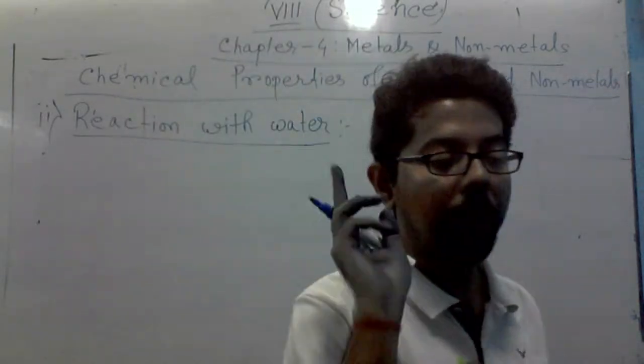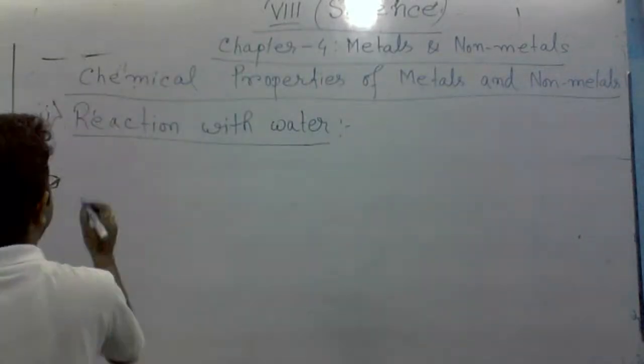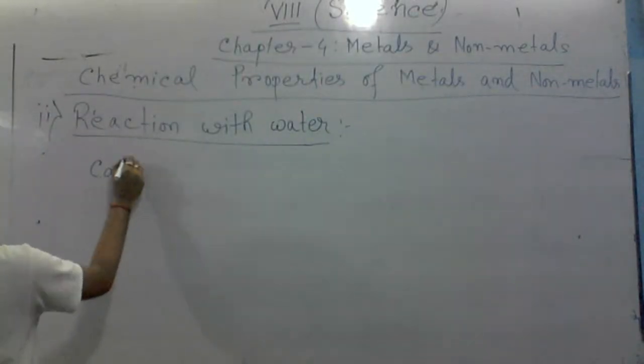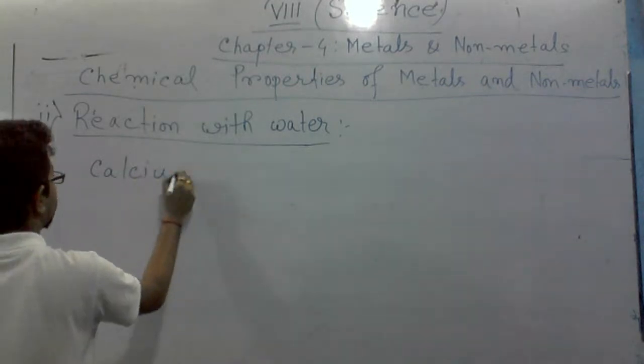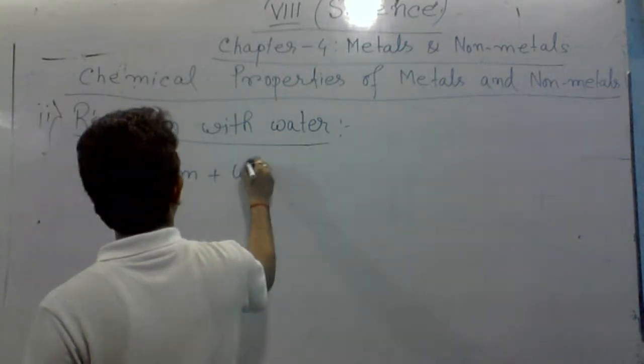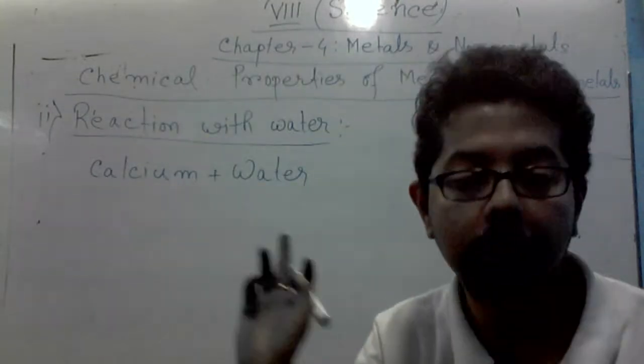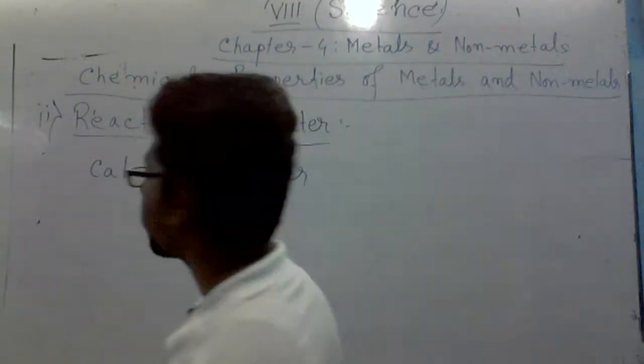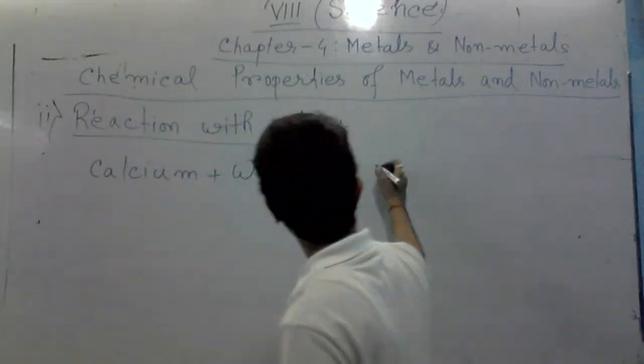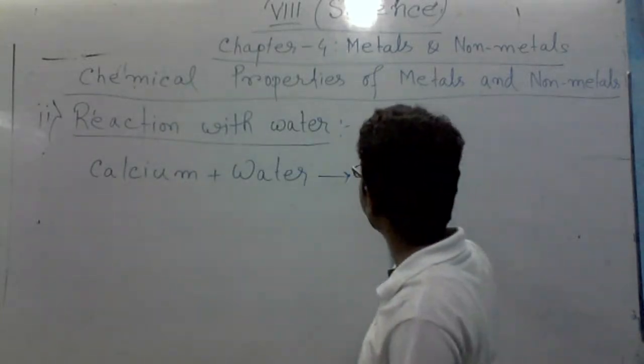First, the example I am going to give you: calcium plus water. Calcium plus water, what will it form? Calcium hydroxide. I already told you, metal hydroxide.